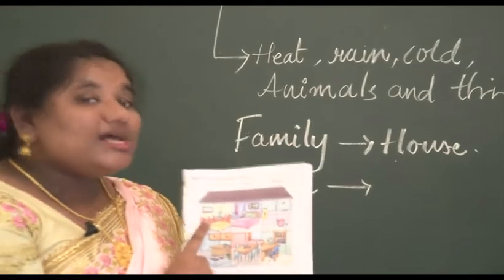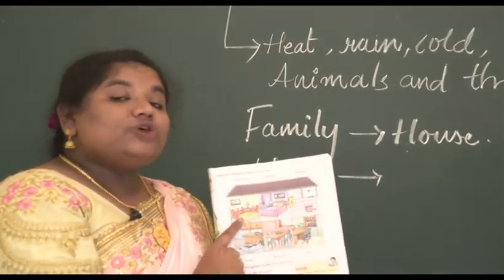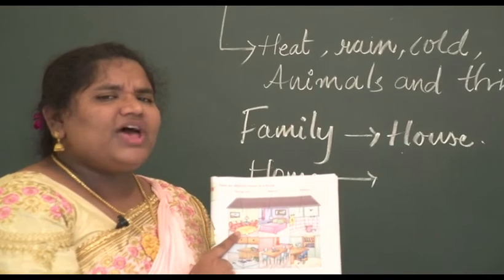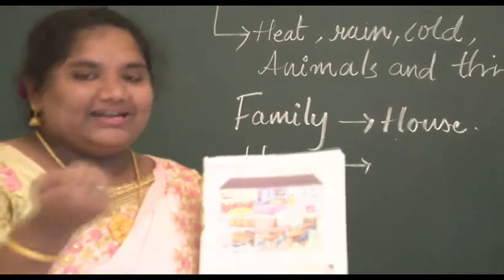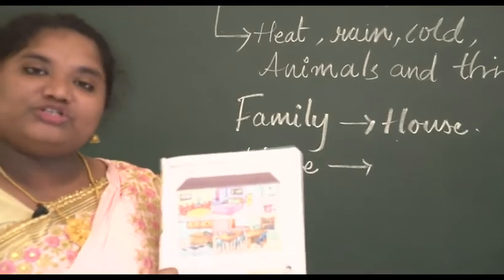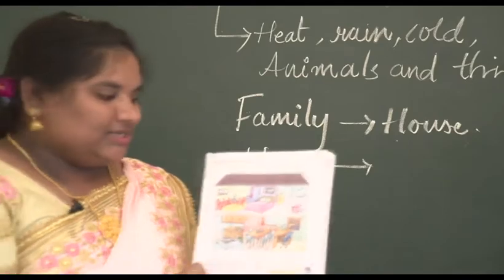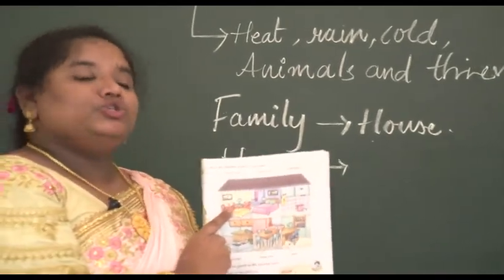That is called a drawing room, where all the family members sit on a sofa and look at the TV or have a gupshup, a gossip, a talk with them. So this is the place where we sit. That is called a drawing room.